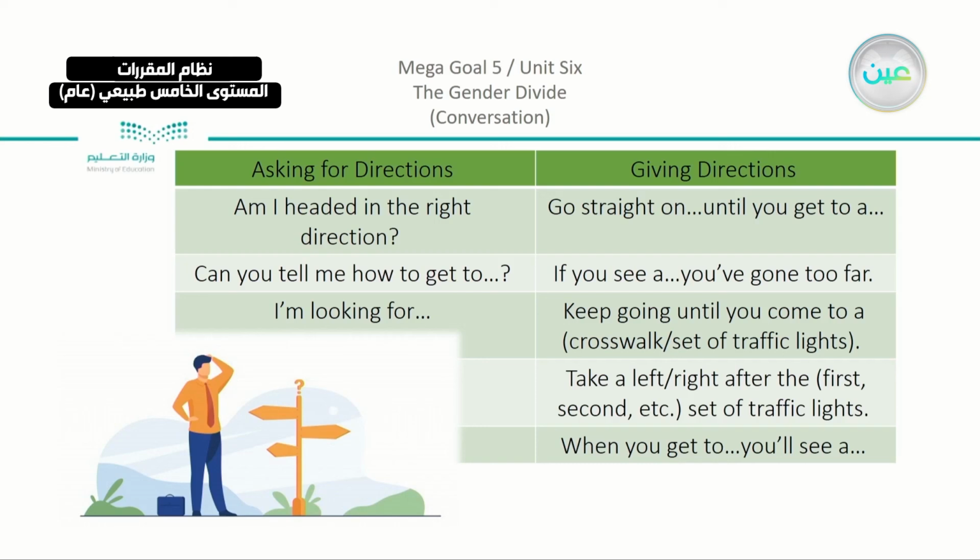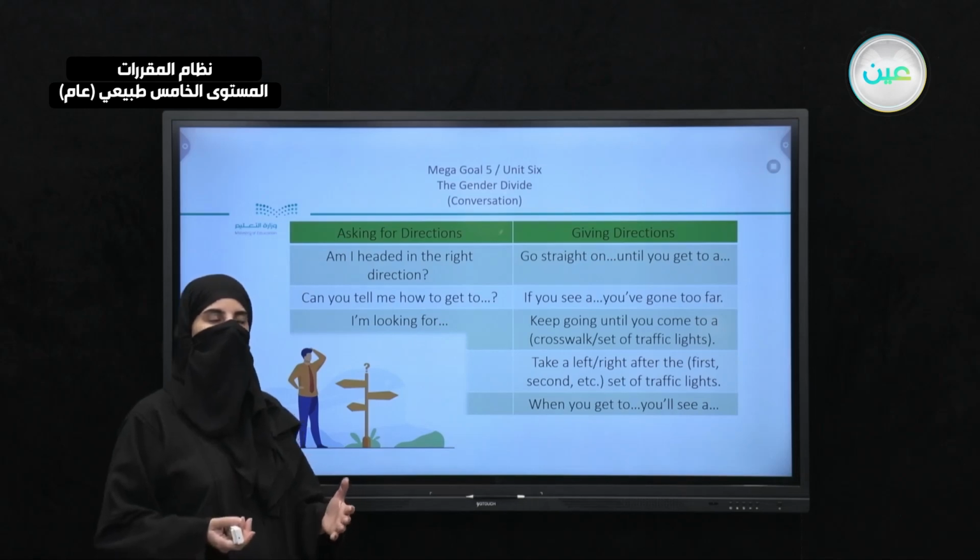And on the other side, we have giving directions. As we said, the attendant can say, go straight until you reach or get to another part. We have also, if you see a building, for example, you have gone too far. Keep going until you come to a crosswalk, a street light, or whatever.